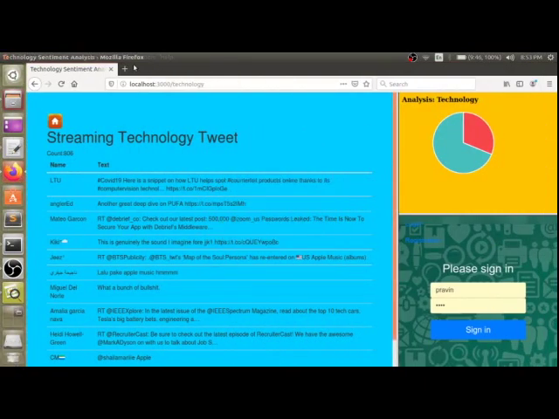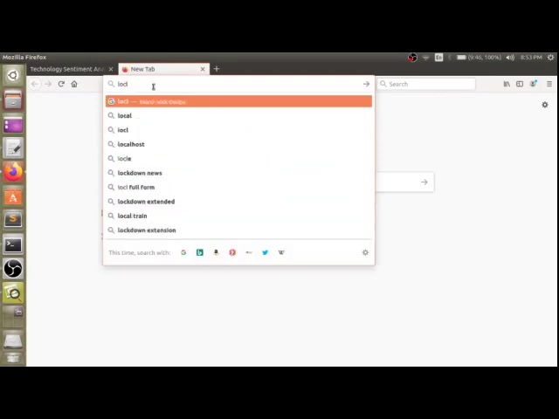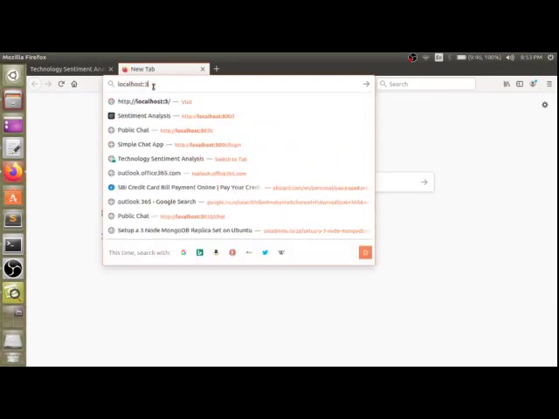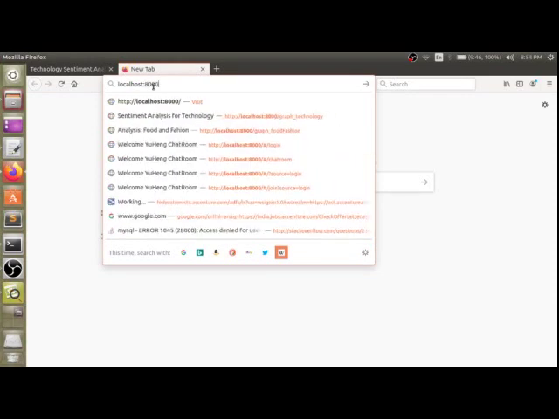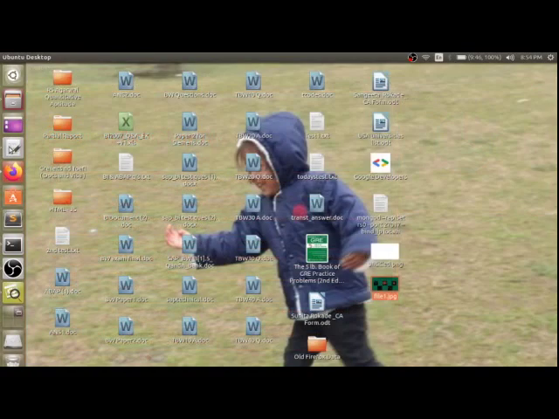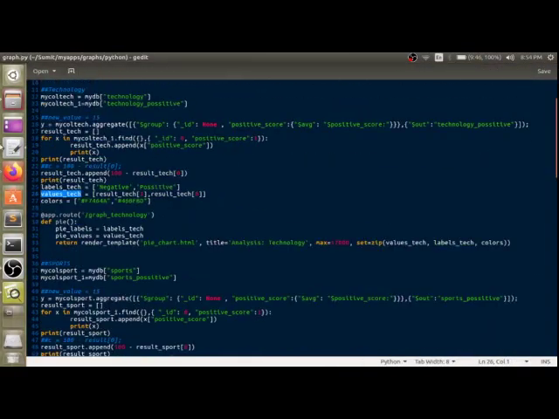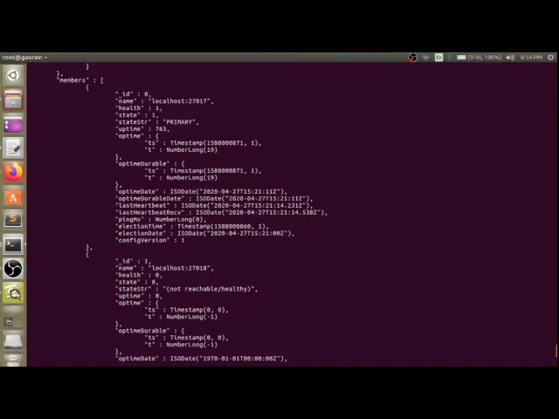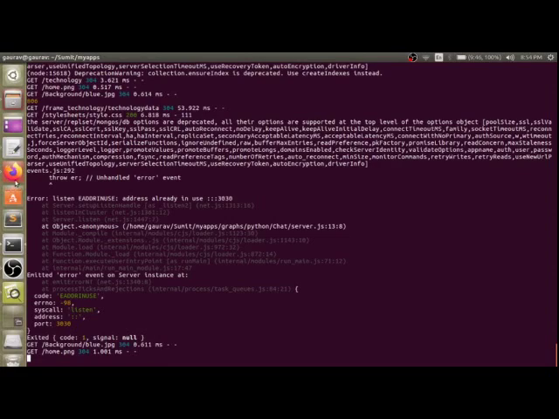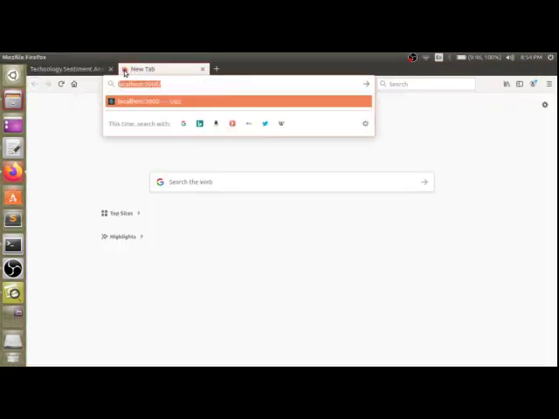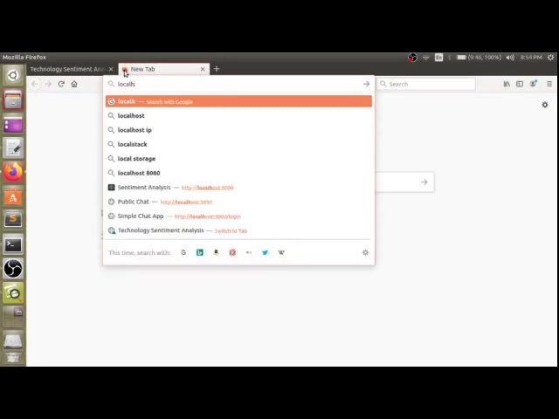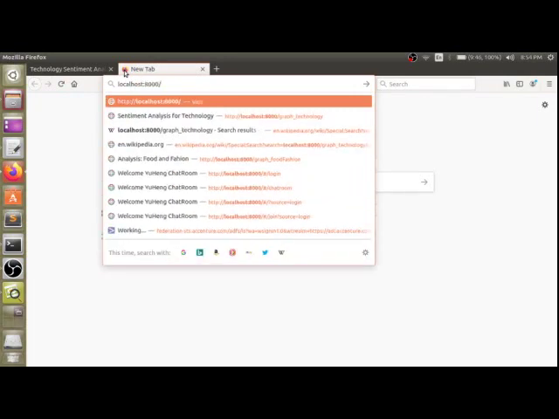So let's see, localhost. Here you can see the graph of technology is done.